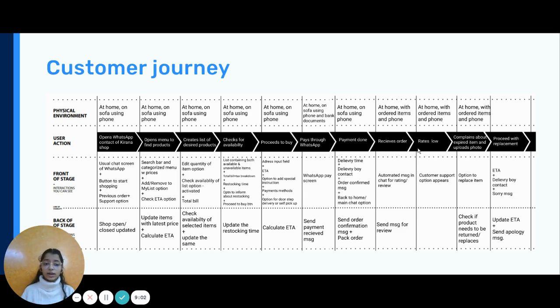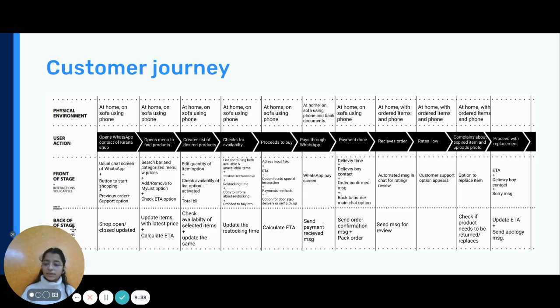If they're not satisfied, they rate it as low and explain why they're not satisfied and upload a photo if they want return or refund. So then after judging it properly, replacement or refund is proceeded. So in this customer journey, at the top, the physical environment of the user is mentioned, and then the user action, which I just mentioned, and then what is happening on the screen of the user, which interactions the user can see, for each of the user action.